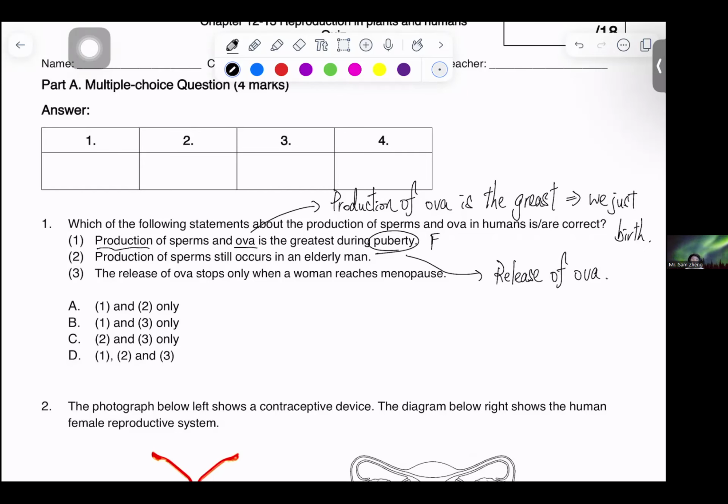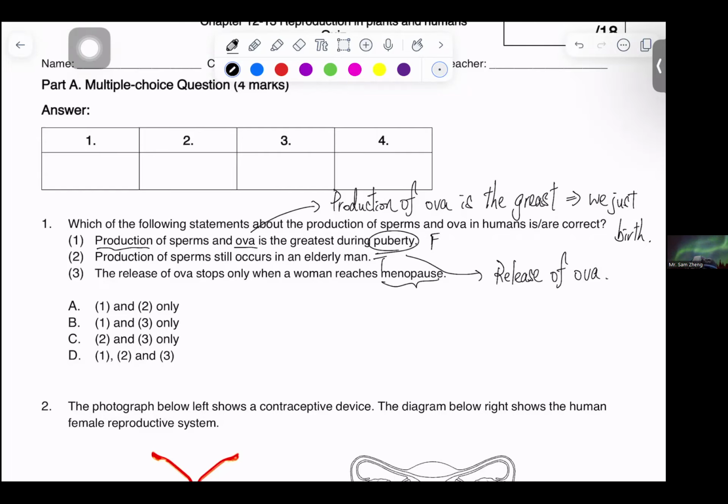So ova is released during puberty. Next, production of sperm still occurs in elderly men. Yes, that is true. The release of ova stops only when a woman reaches menopause. So yes, of course, the release of ova will stop when a woman reaches menopause.